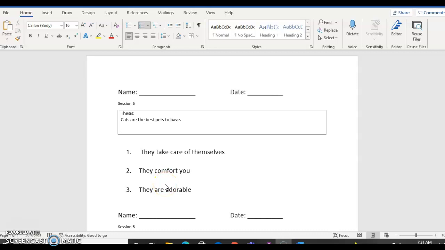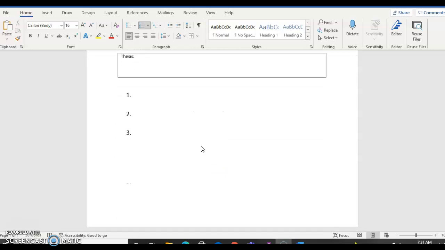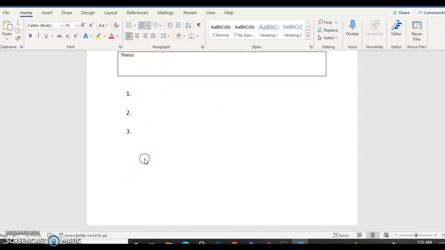So now what we're going to do today is we're going to actually start drafting our full sentences personal essay. So I'm going to scroll to the bottom. Okay, so there's a second one. You might have filled it out. You can use any thesis that you want. So if you do want to change it, that's fine too.